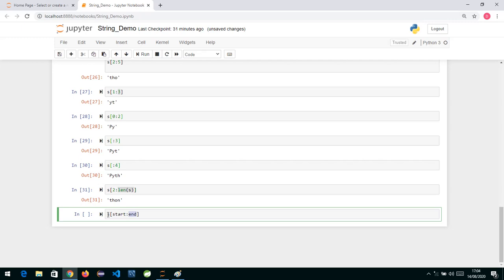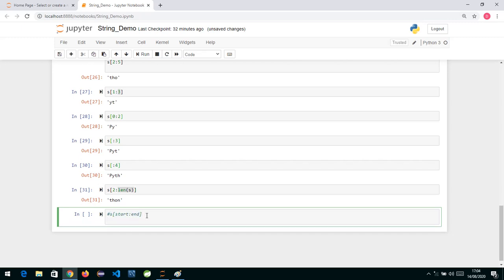Then the second thing is that if you omit the start index and only specify the end, the start is by default set to 0. So whatever end you specify, it will stop one character previous to that index and give you the result.